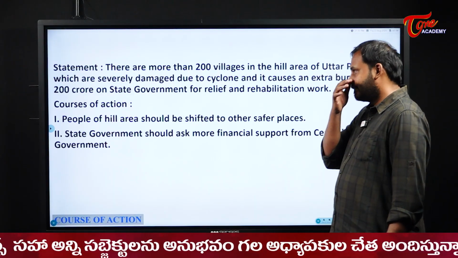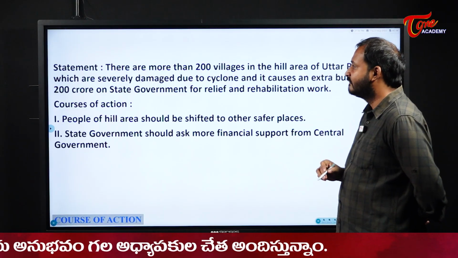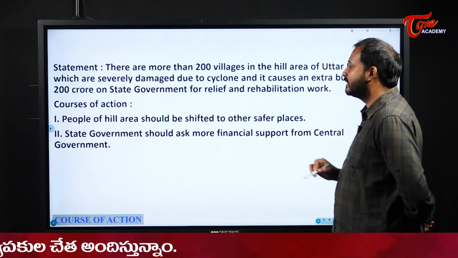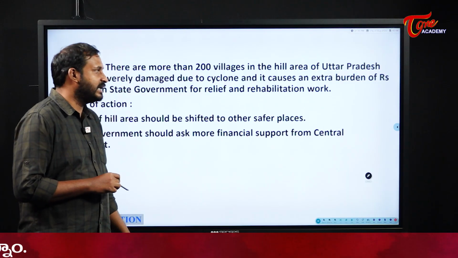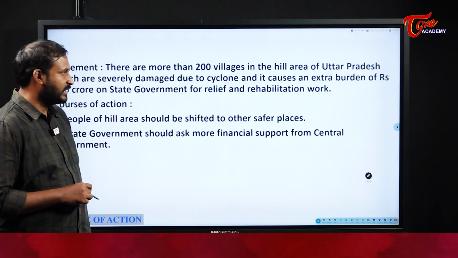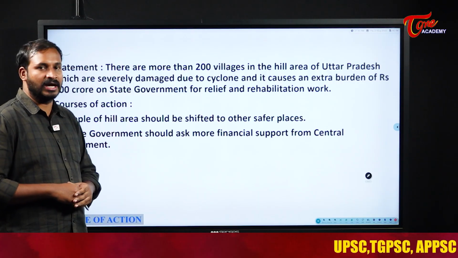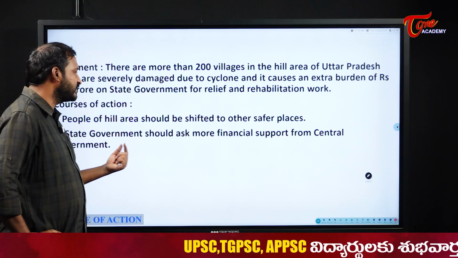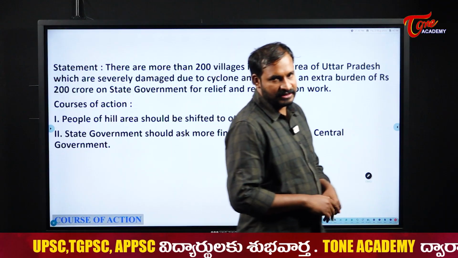Next, there are more than 200 villages in the hill area of Uttar Pradesh which are severely damaged due to cyclone, and it causes an extra burden of rupees 200 crores on the state government for relief and rehabilitation works. That is the situation for us. Now, people of the hill area should be shifted to other safer places. Next, the state government should ask for more financial support from the central government.